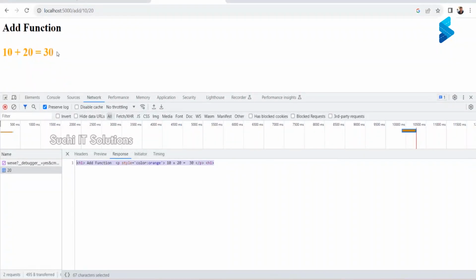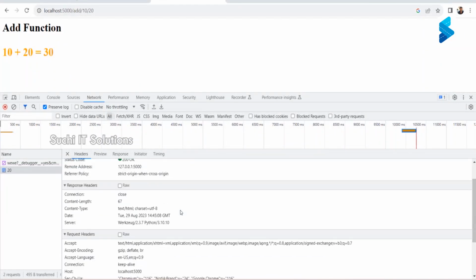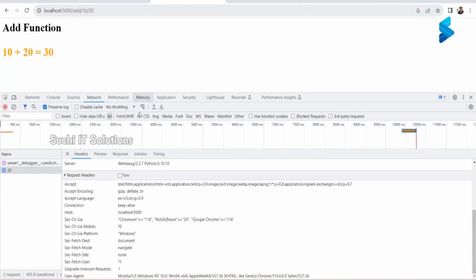I said the add function should be in the h1, right? By default it comes in the black color, right? And then within that I have added a p tag and I said color is orange and it is displayed here. Okay, now this is successful, right? I can go back to the headers and yes, this is wonderful, successful, right?